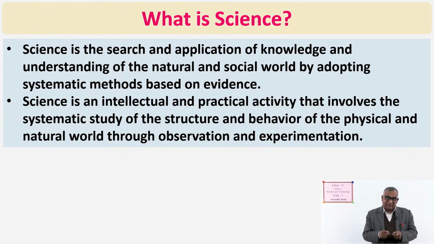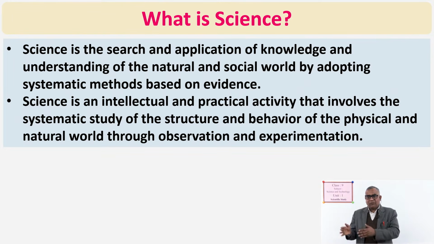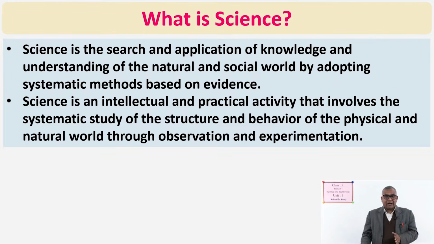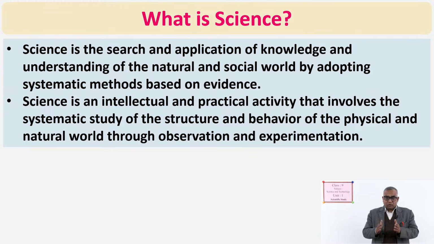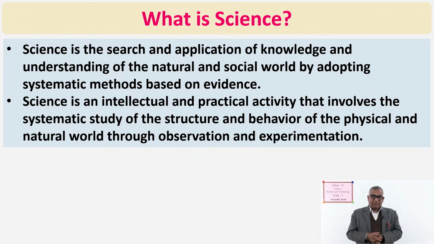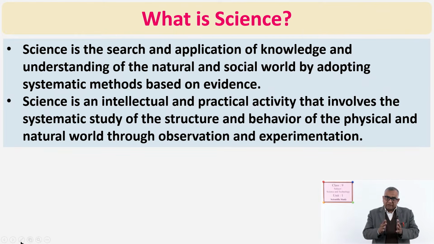Observation is necessary for study in other fields also, but science also has it as an important process. Without observation, we cannot do experimentation, we cannot compare things. So, observation and experimentation are the processes by which we can get the knowledge of science.